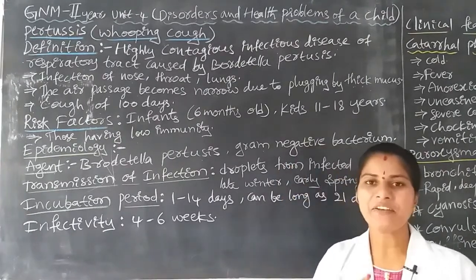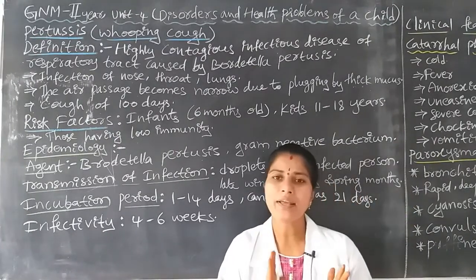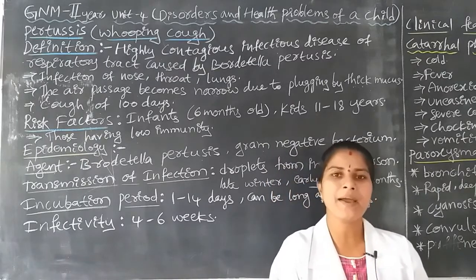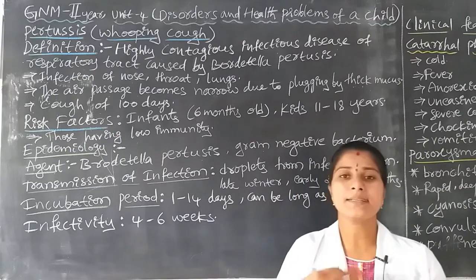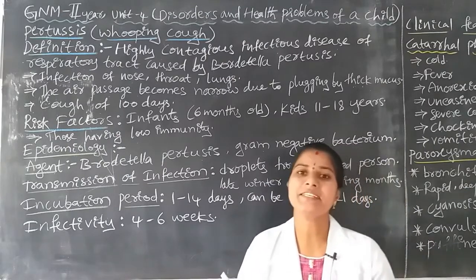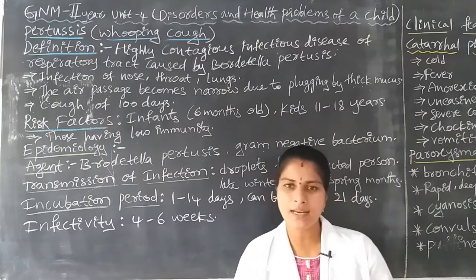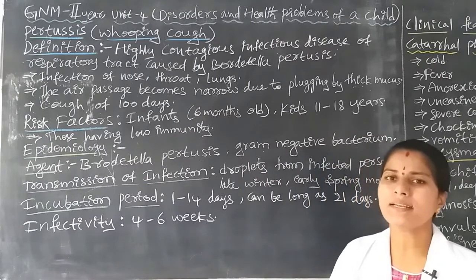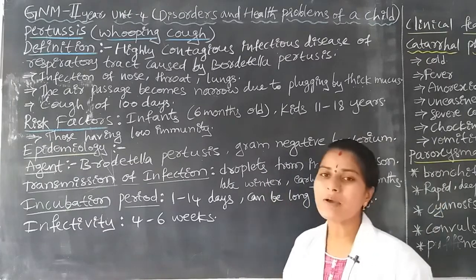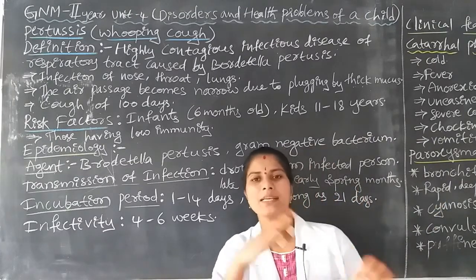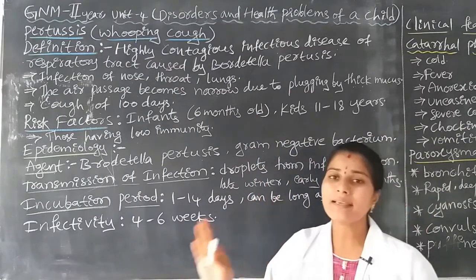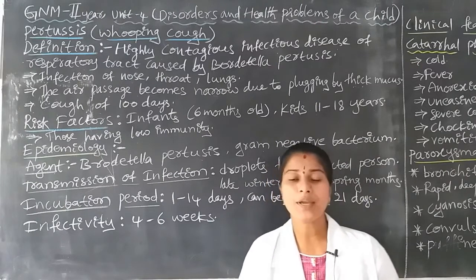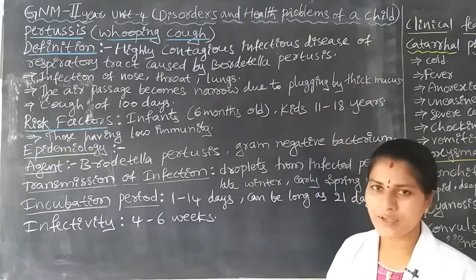Especially when a child already affected by Pertussis excretes secretions or droplets to the external environment, the Bordetella pertussis in the environment easily spreads to another person. The healthy child also gets the infection, that is the whooping cough.